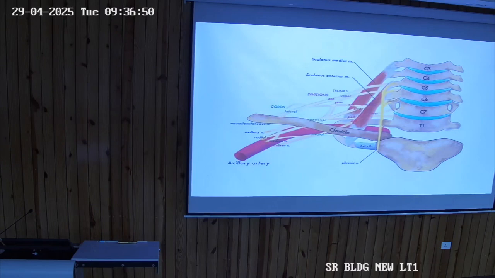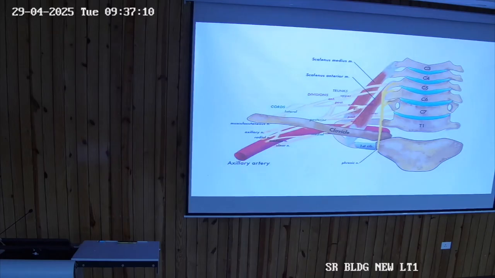What is the root value of the brachial plexus? It is formed by, how will you complete the definition? Ventral rami of the anterior division of the C5 to T1 spinal nerves. So this is C5 to T1.